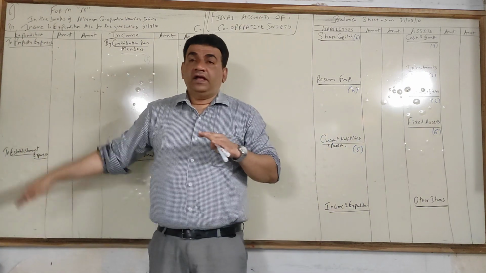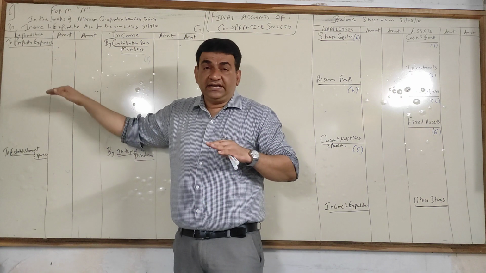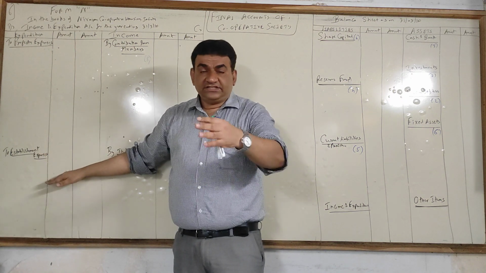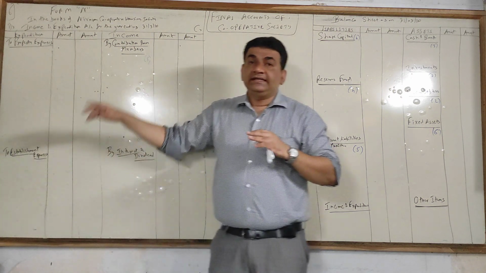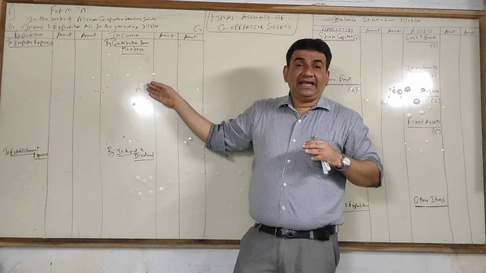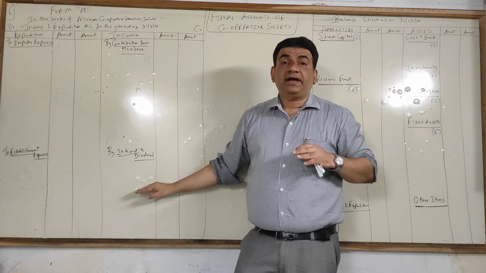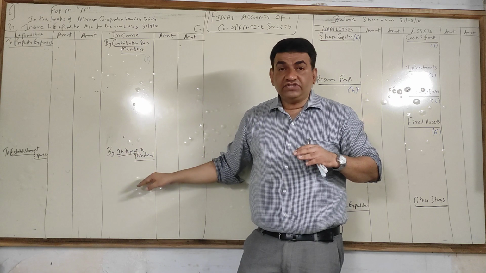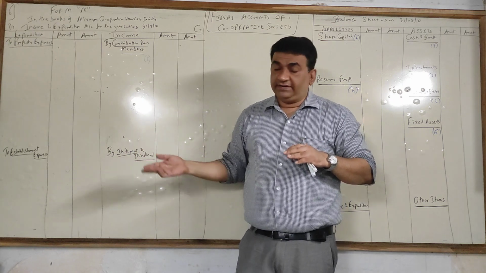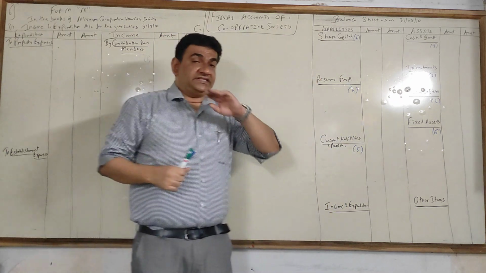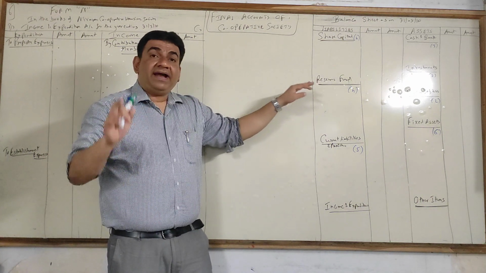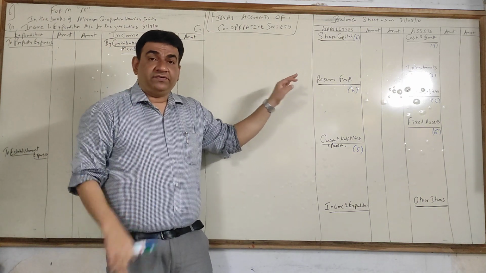I'll repeat. Property expenses around 13 lines. After that, establishment expenses, leave it. Credit side contribution around 8 lines, and then by interest and dividend. Even this, if you put a head later on, it's fine. Now come to the balance sheet side. I'll discuss the format and the sum I will start in the next video.